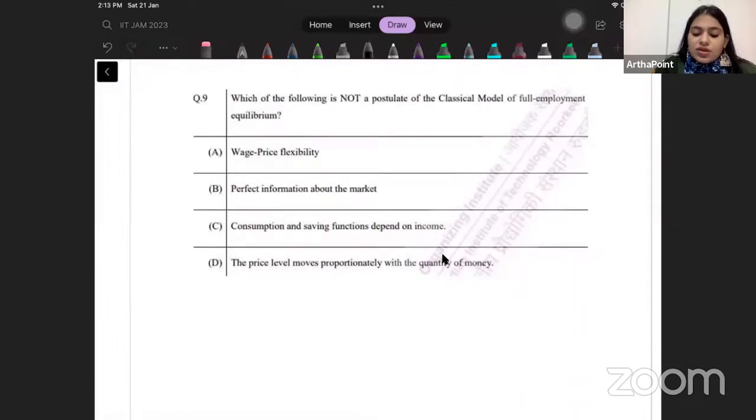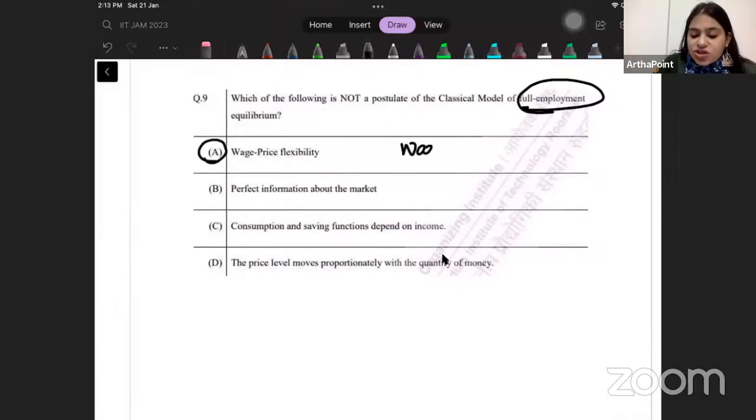Which of the following is not a postulate of the classical model of full employment equilibrium? See, when we talk about full employment equilibrium, let's talk about the first point. We assume that wage and prices are flexible.